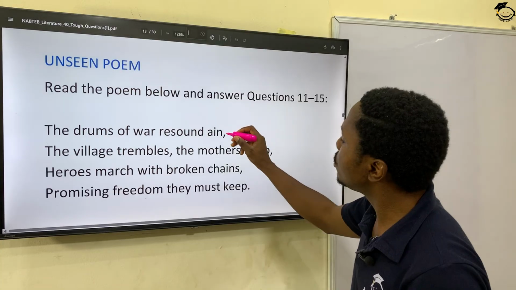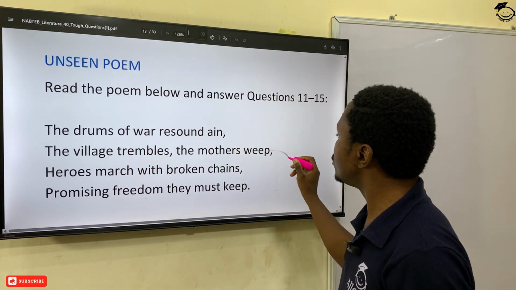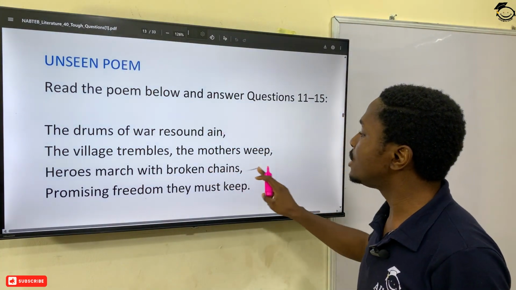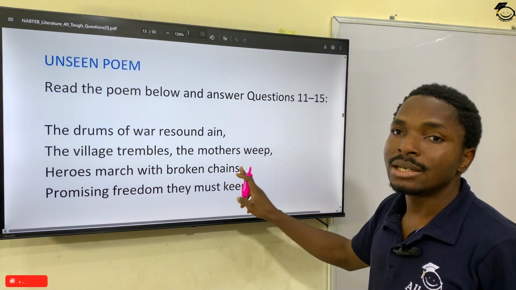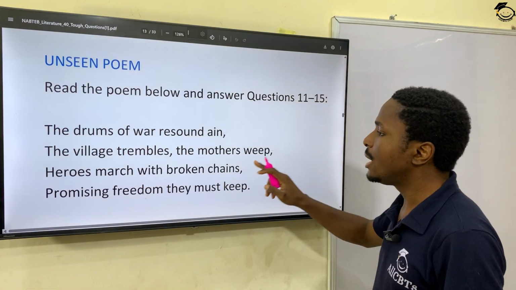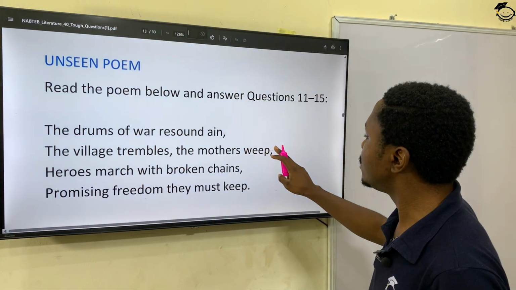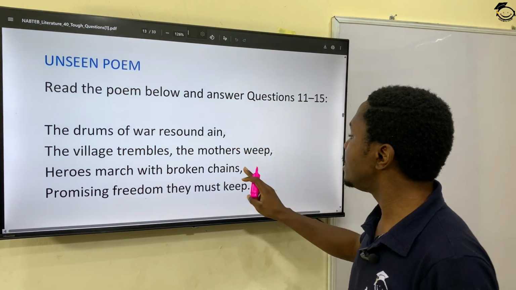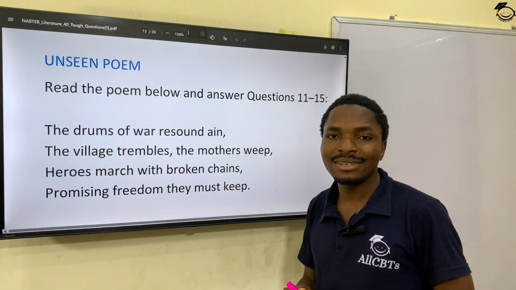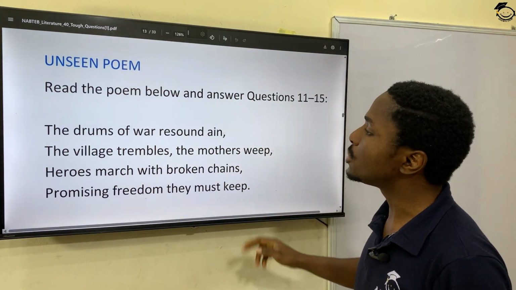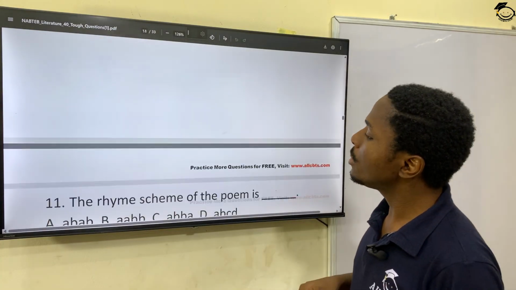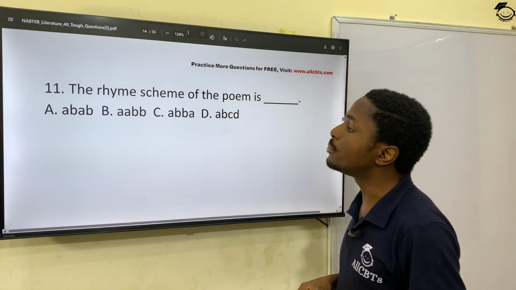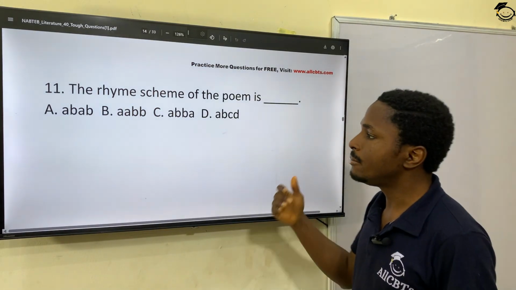We can group line 1 and line 3 together and call them A, and line 2 and line 4 B. So this is ABAB. So option A: the rhyme scheme of the poem is ABAB.